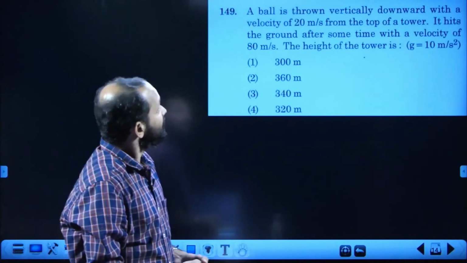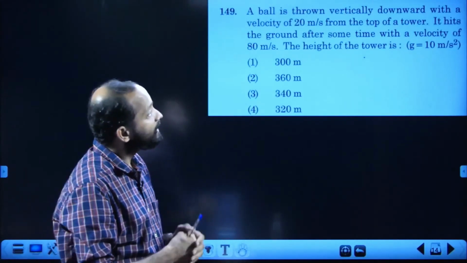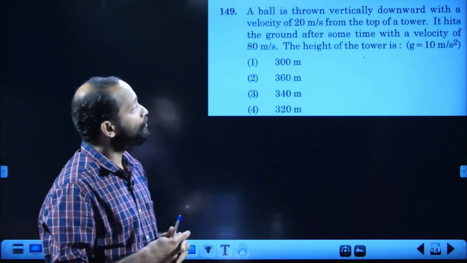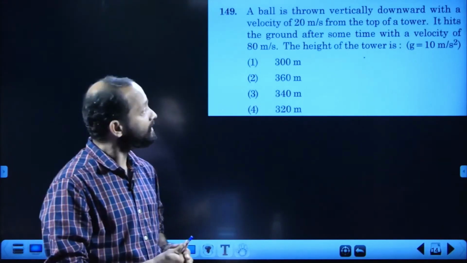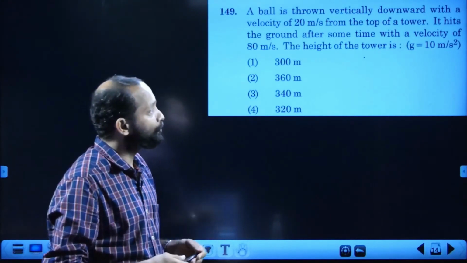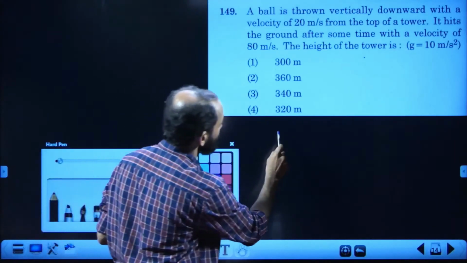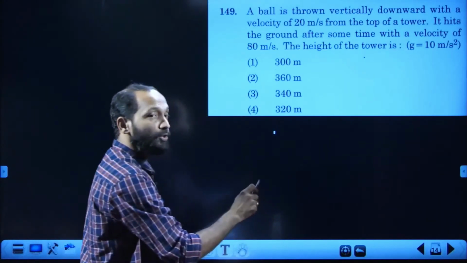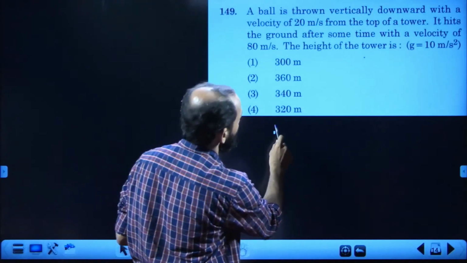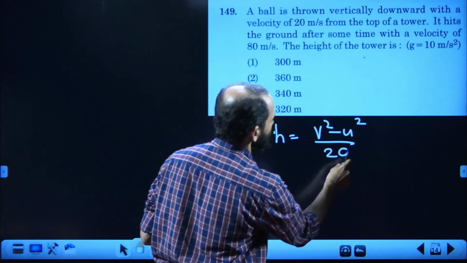149. A ball is thrown vertically downward with velocity 20 meter per second from the top of a tower. It hits the ground after some time with velocity 80 meter per second. As it is in gravity, with constant acceleration due to gravity, you can use kinematic equations. V square minus u square equals 2a h, so that the height h is equal to v square minus u square divided by 2a.